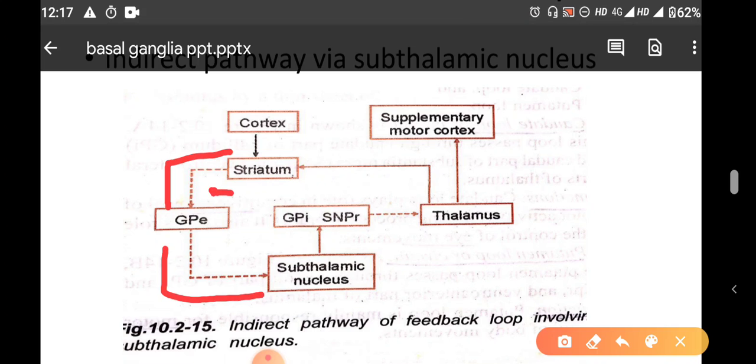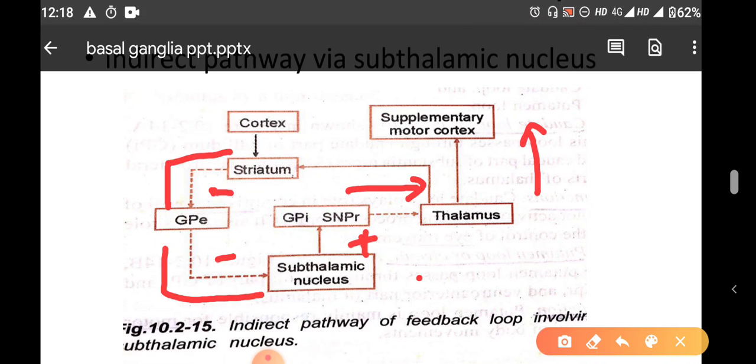So, striatum will inhibit the external segment of globus pallidus, inhibitory influence will come to the subthalamic nucleus, and subthalamic nuclei will stimulate the pars reticulata of substantia nigra and the internal segment of globus pallidus, and this will again send inhibitory signals to the thalamus, and thalamus will send the signals to the motor cortex. So here this additional loop is via the subthalamic nuclei.